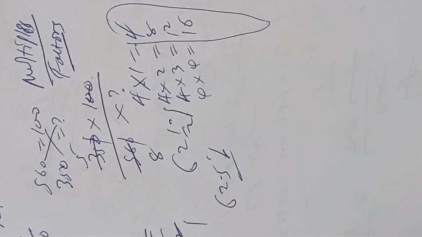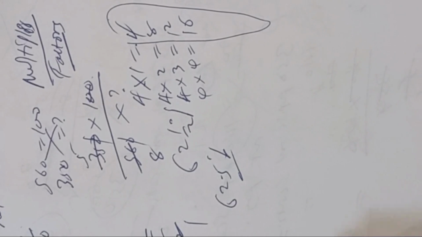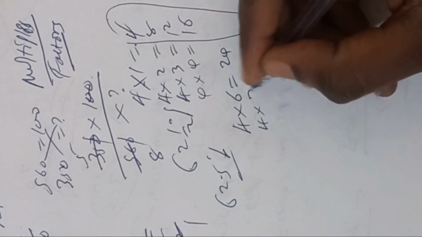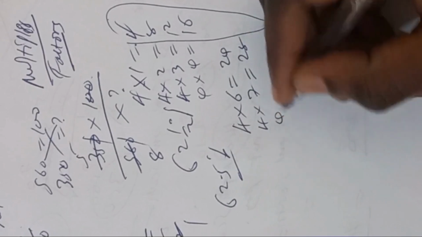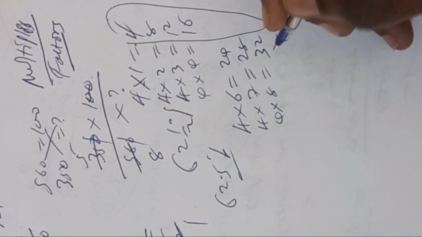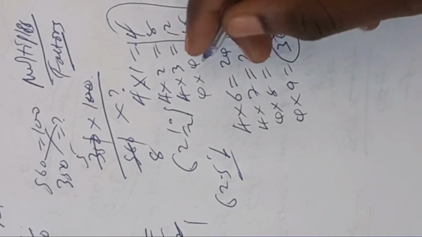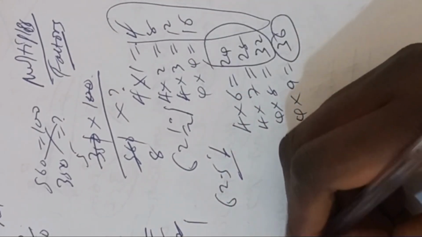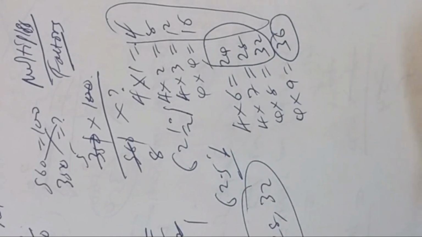So this is almost just like a divisibility test. 4 times what? You get 23, 24. 4 times 6 is 24. 4 times 7 is 28. 4 times 8 is 32. 4 times 9 is 36. So they are 24, 28, and 32. Those are the multiples of the number, starting from the smallest.